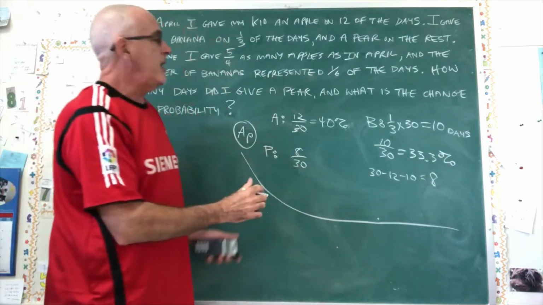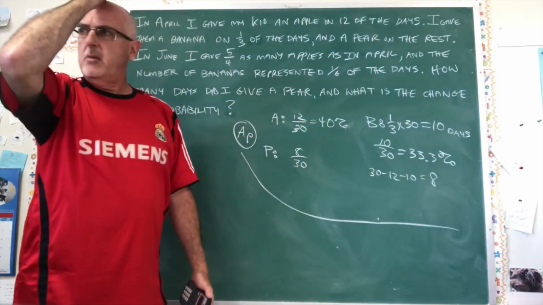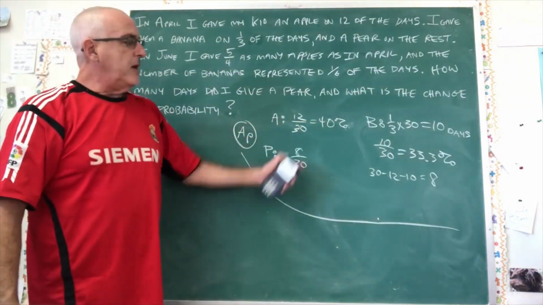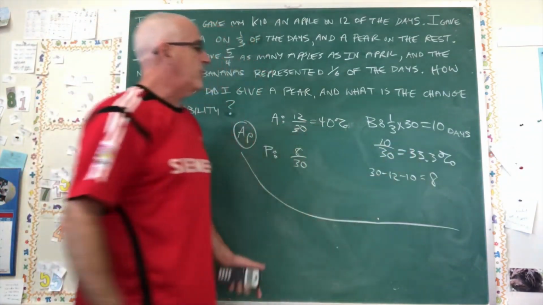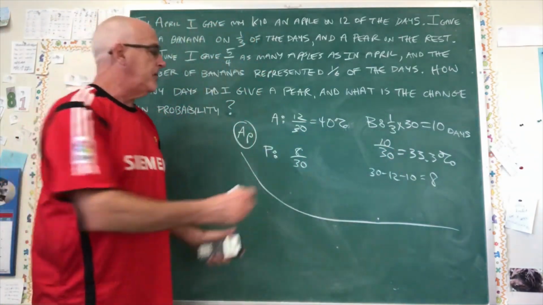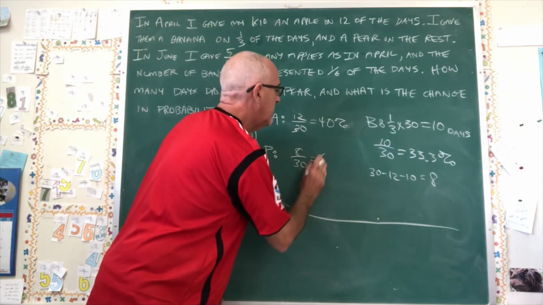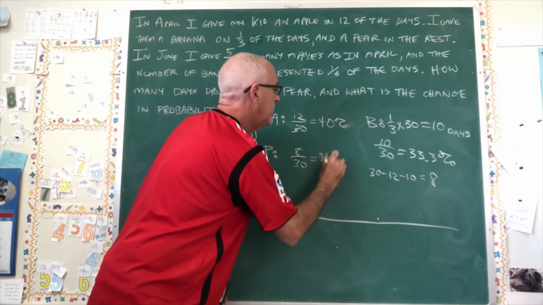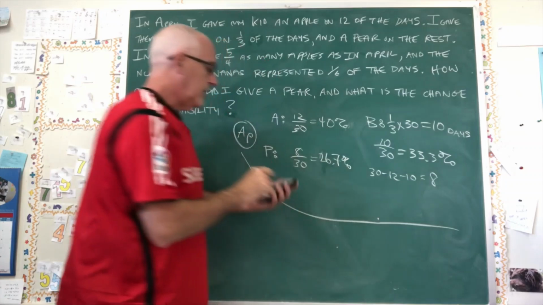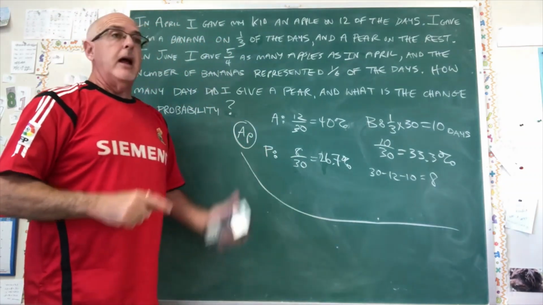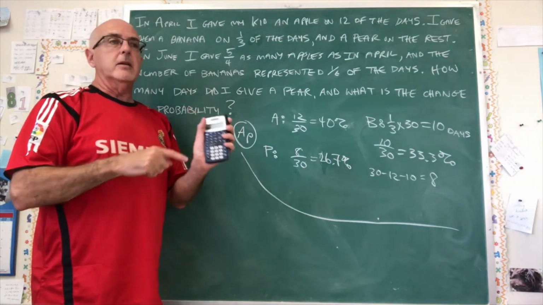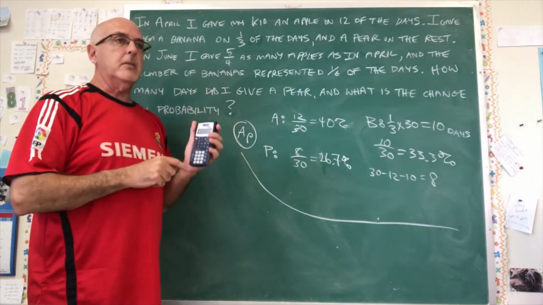8 over 30. And again, we can use complementary, well, we did it with the fractions. We can do it with the percentages as well. 40 plus 33.3 is 73.3, so 26.7 is going to be the percentage I'm going to get. 26.7%. And then I double check. 8 divided by 30. Yep. And I double check because I don't want to ruin this video, but I also double check because the student should.